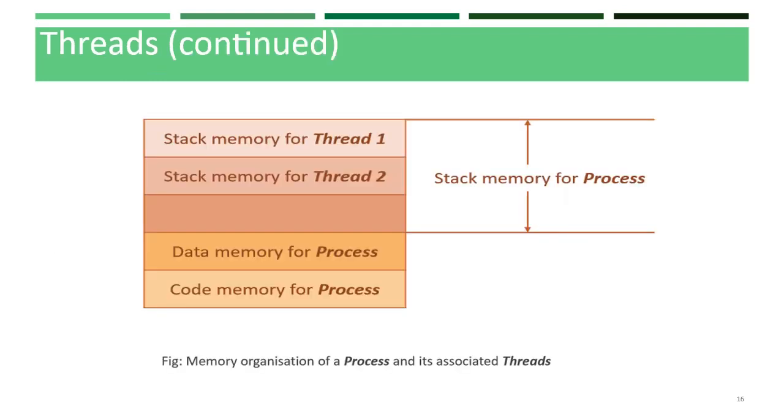This figure shows the memory organization of a process and its associated threads. Here we can observe a process which has separate data memory, code memory and stack memory, but the stack memory is shared between two different threads, thread 1 and thread 2.